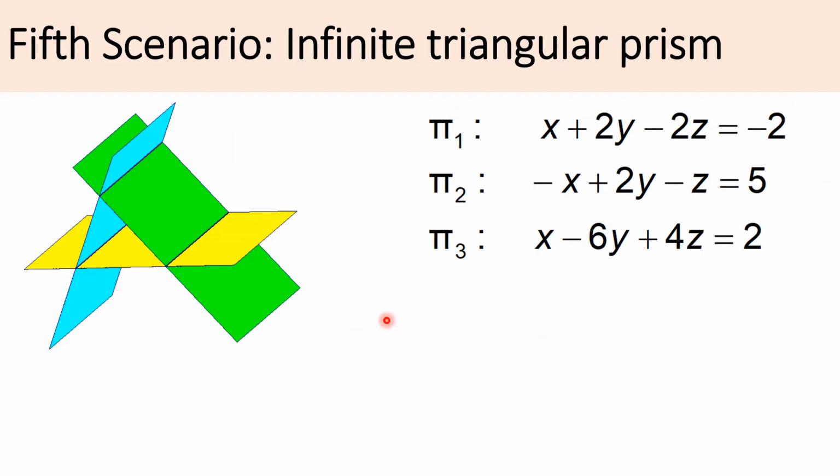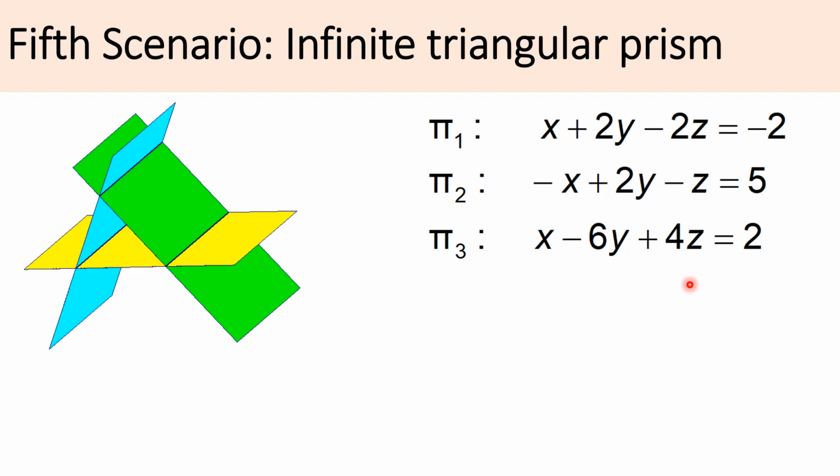Let us now look at the fifth scenario, the case of the infinite triangular prism. So first and foremost, you want to check that this plane pi 1 is not parallel to pi 2 by checking that the normal vector of the first plane is not parallel to the normal vector of the second plane. You also want to be sure that pi 1 is not parallel to pi 3 by checking the normal vector against the normal vector. They are not parallel. And then pi 2 and pi 3, check the normal vector against the other normal vector, as long as they're not parallel. That means pairwise, you do not have any parallel planes.